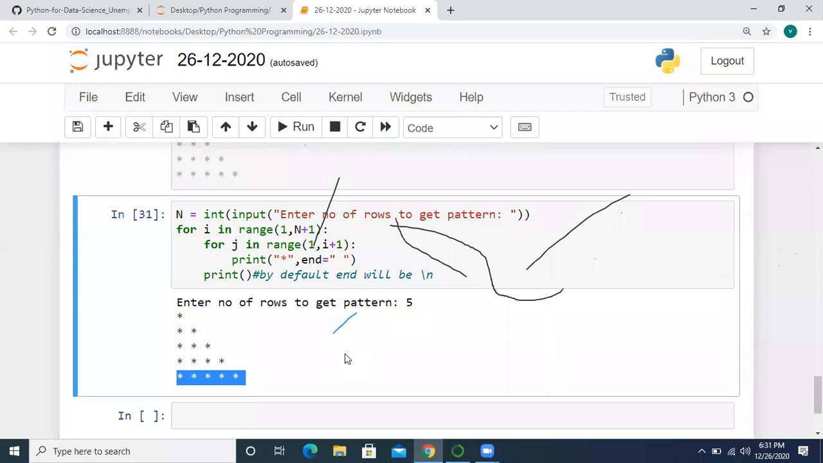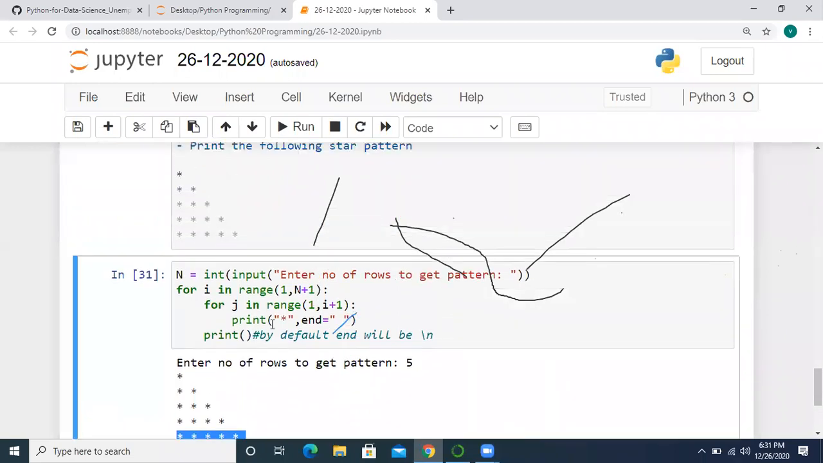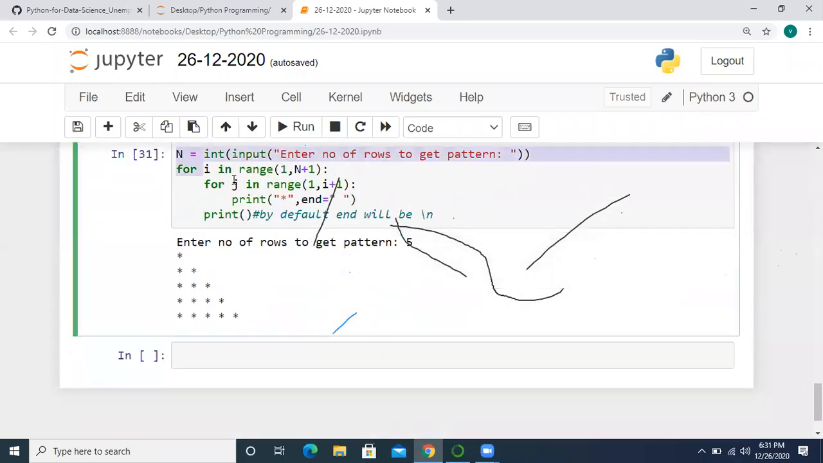Yes, somebody has given the program. Is that correct? Yes, that's correct. I'm copying this program and I'm going to change it. See how I'm going to change it.